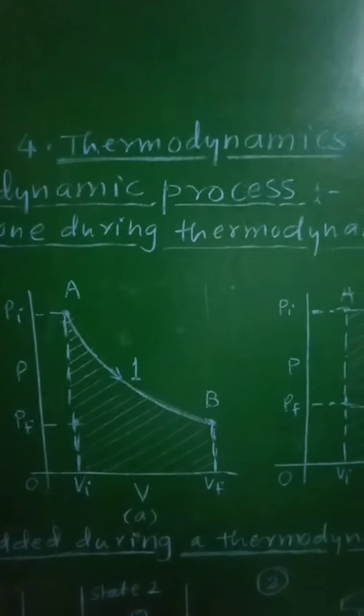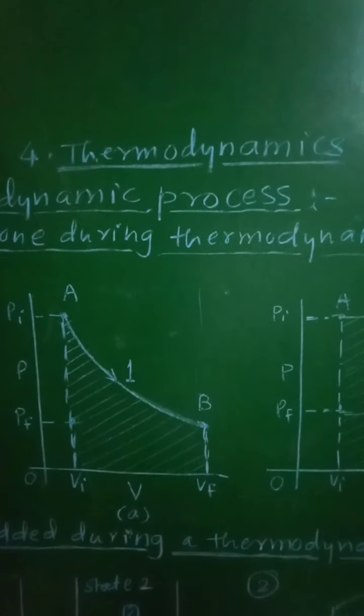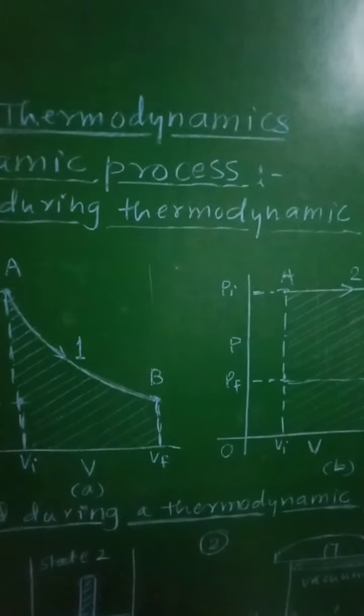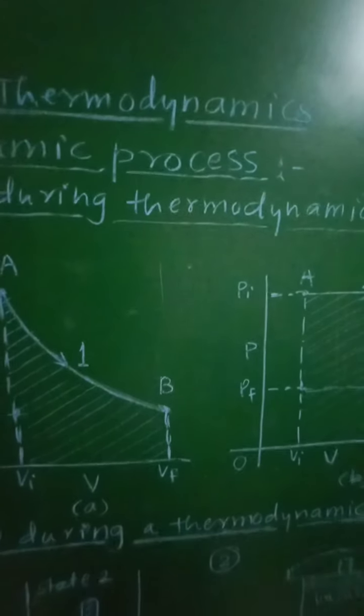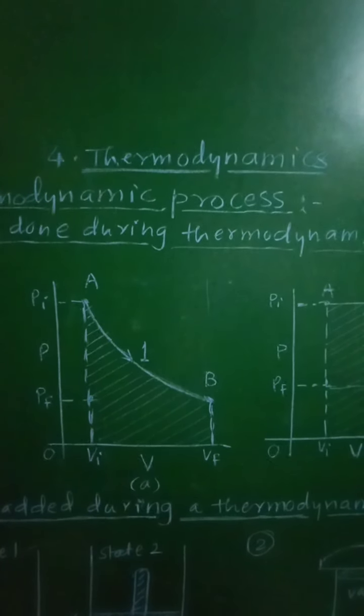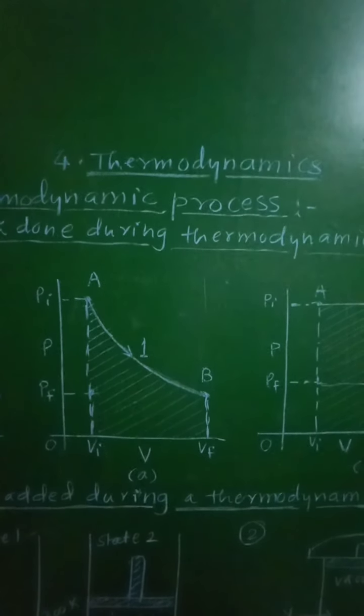Class 12th, subject physics, 4th chapter, thermodynamics. From this chapter, let us see what is thermodynamic process. So, thermodynamic process is the procedure by which the initial state of a system changes to its final state.